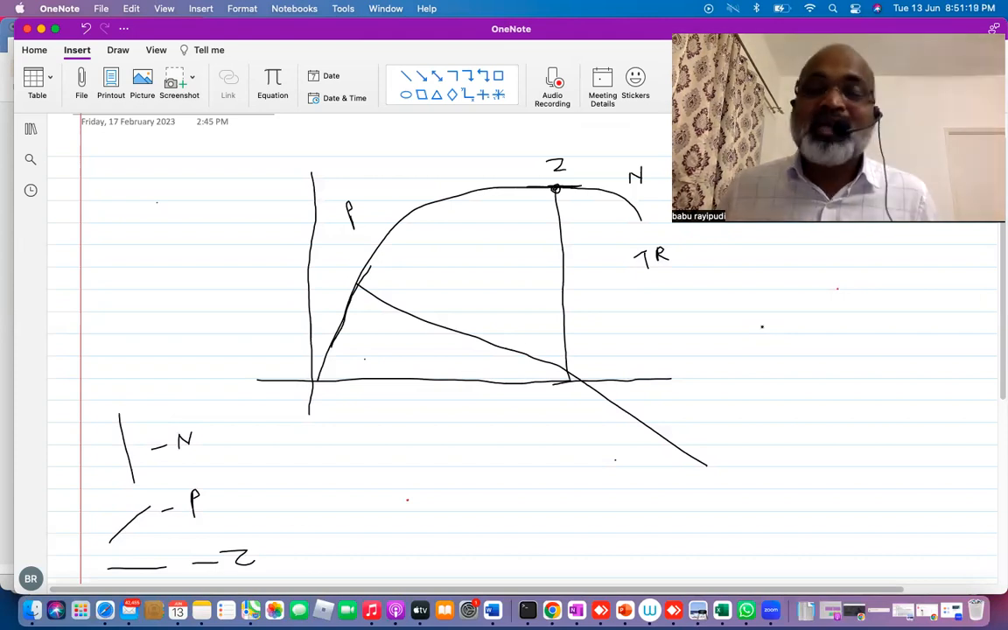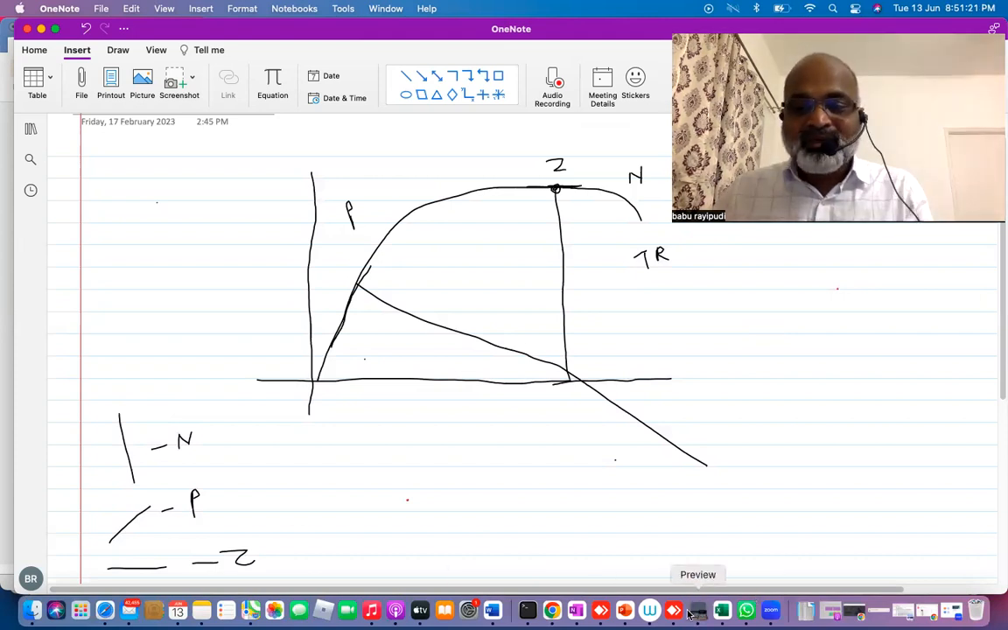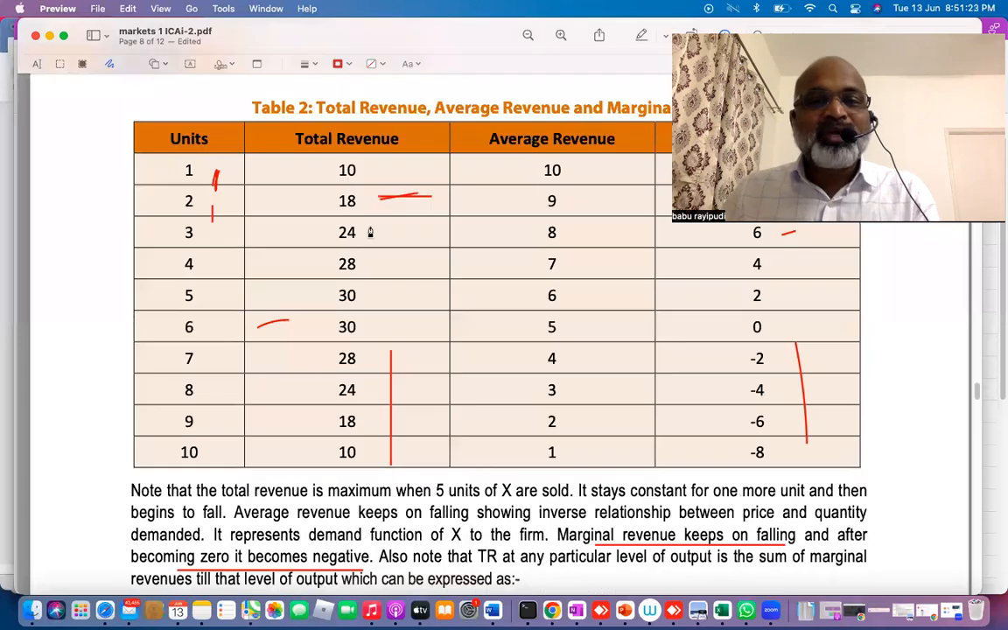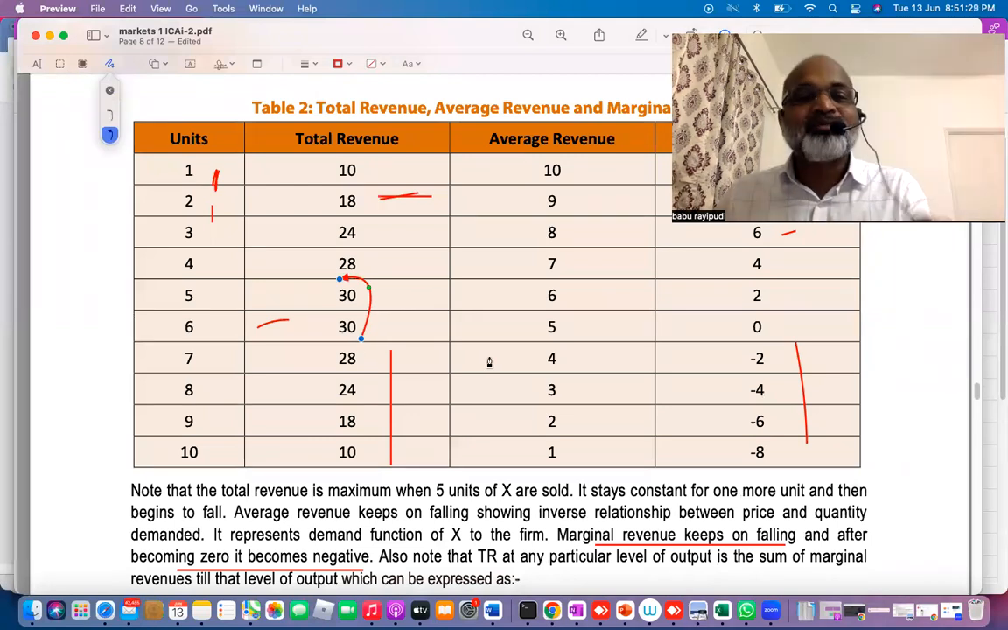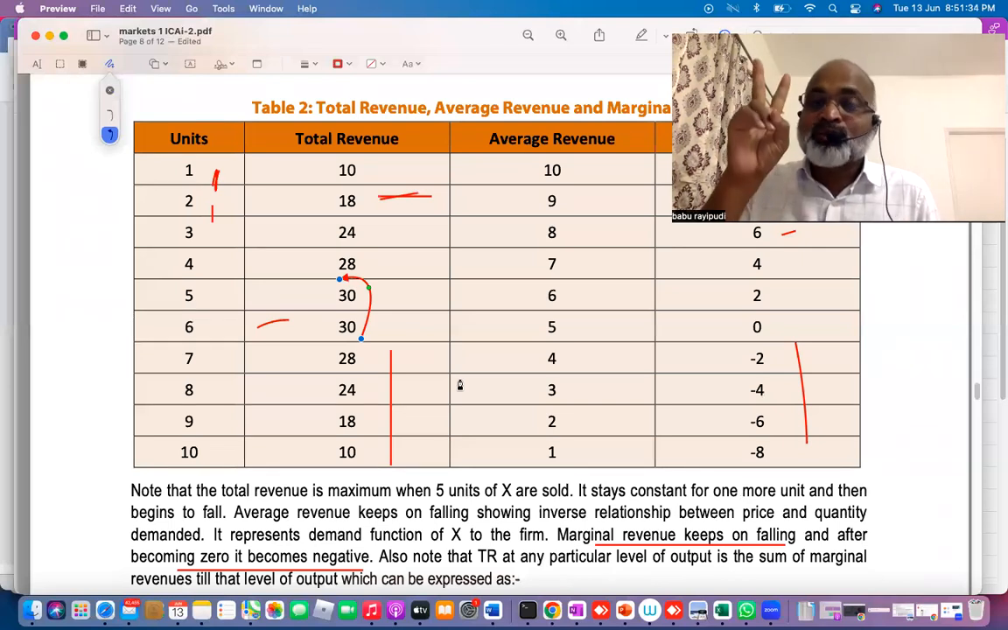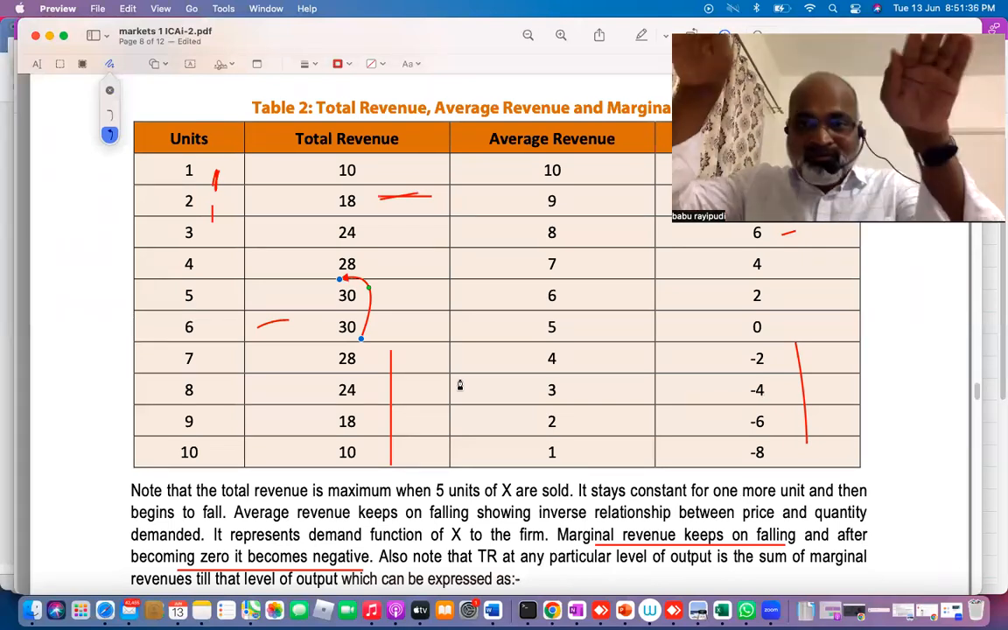In the beginning, what is happening in the table? If you look at the table here, TR is increasing, TR is reaching maximum. See here, TR is reaching maximum. How many points? 30, 30. The fifth point is 30. The sixth point is also 30, meaning TR reaches maximum. Those two units show the same numbers, so the curve will be parallel, no?